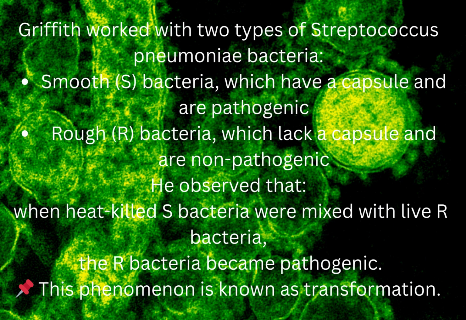Griffith worked with two types of Streptococcus pneumoniae bacteria: smooth S bacteria, which have a capsule and are pathogenic, and rough R bacteria, which lack a capsule and are non-pathogenic. He observed that when heat-killed S bacteria were mixed with live R bacteria, the R bacteria became pathogenic. This phenomenon is known as transformation.